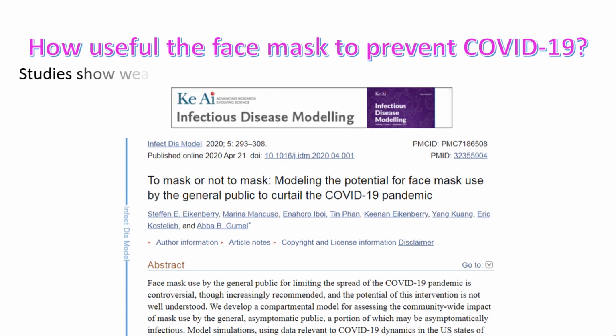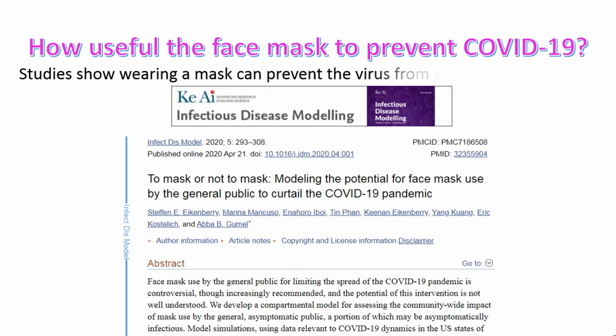Study shows wearing a mask can prevent the virus from getting into the body. Reference: Infectious Disease Modeling 2025.